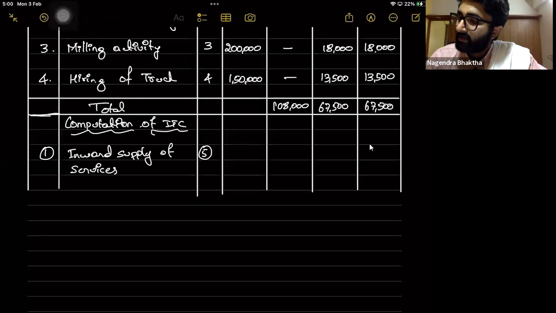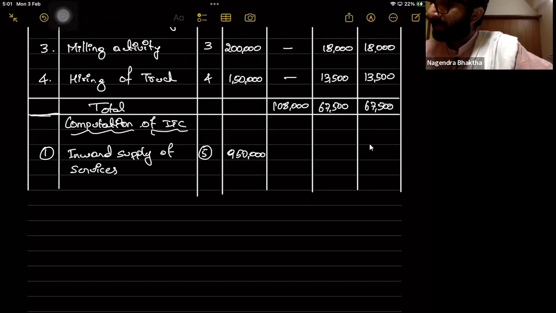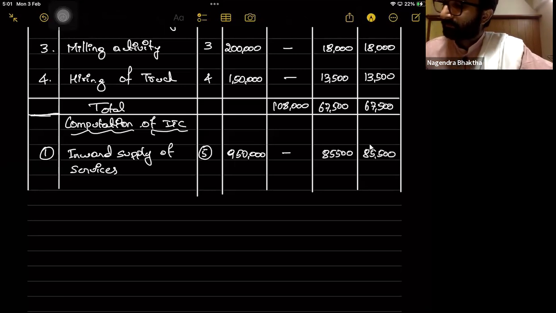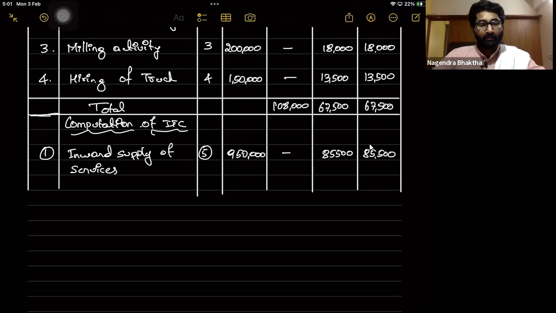Yes. So the value is 9,50,000. How do you arrive at this 9,50,000? That also you put 9,50,000 into 9%, 85,500, 85,500 and 85,500. That's all.